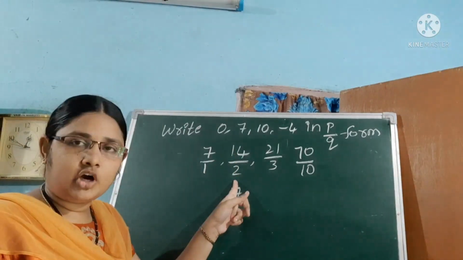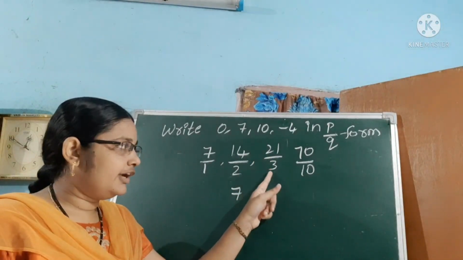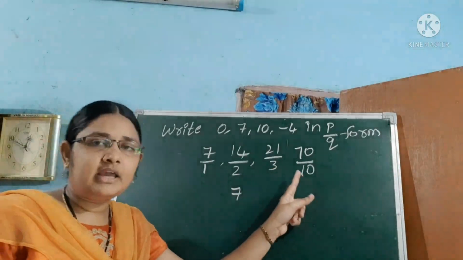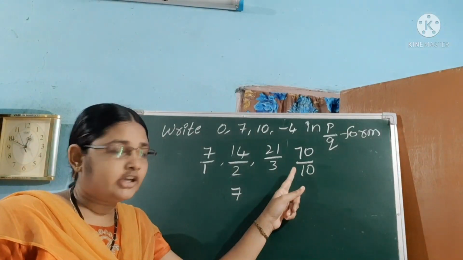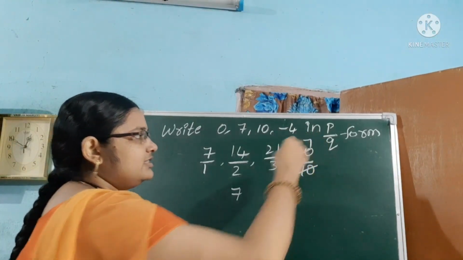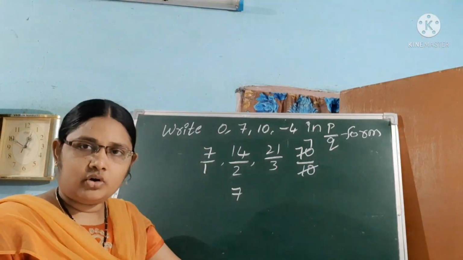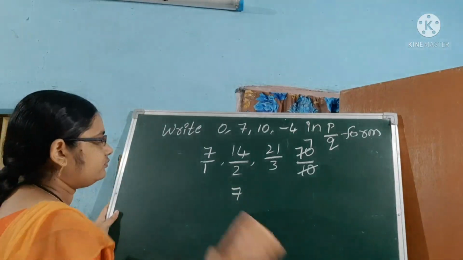P by Q and Q not equal to 0. 21 by 3, it is in the form of P by Q and Q not equal to 0. 70 by 10, it is in the form of P by Q and Q not equal to 0. Is it clear? 10 sevens are 70. So there is no change in the value. Okay.